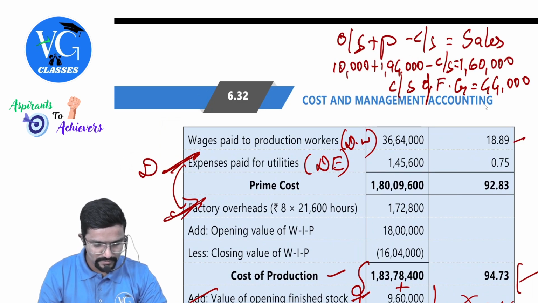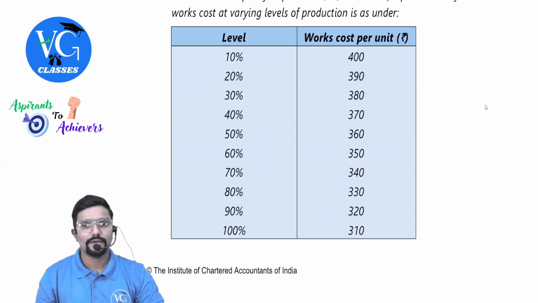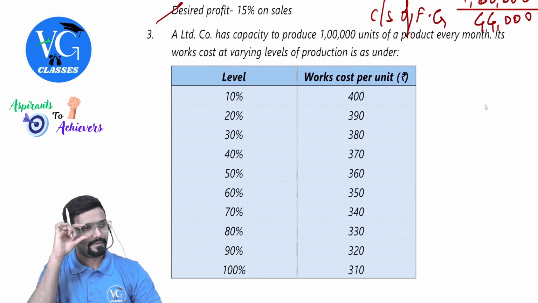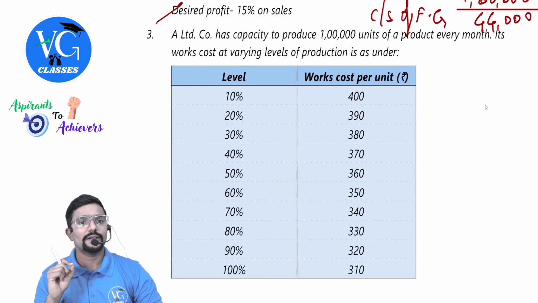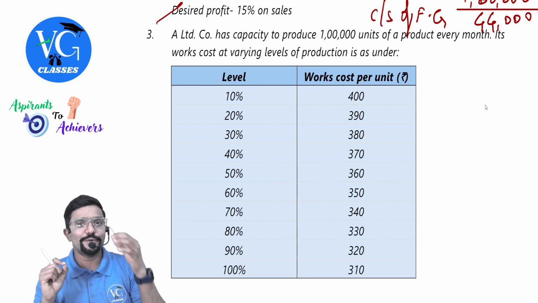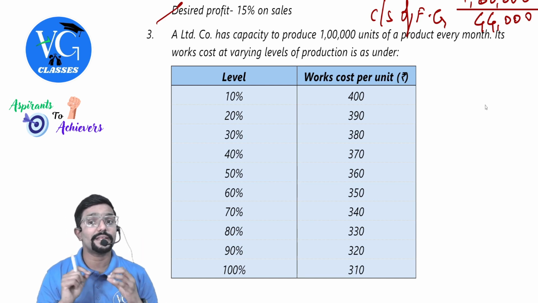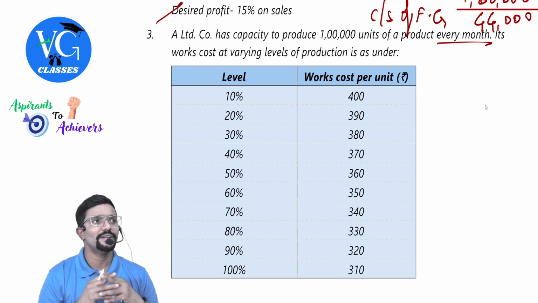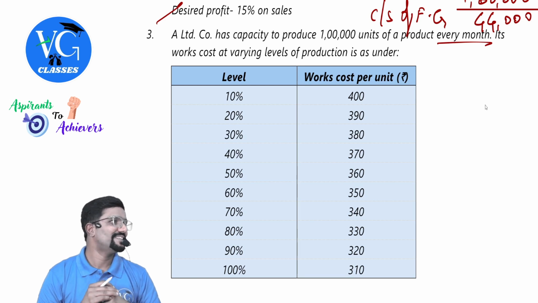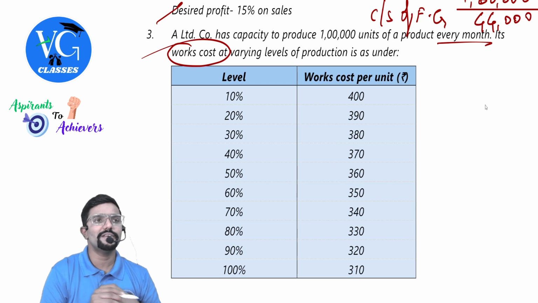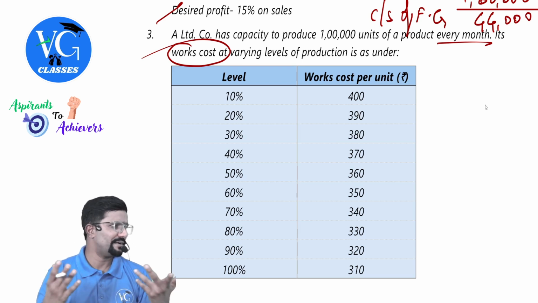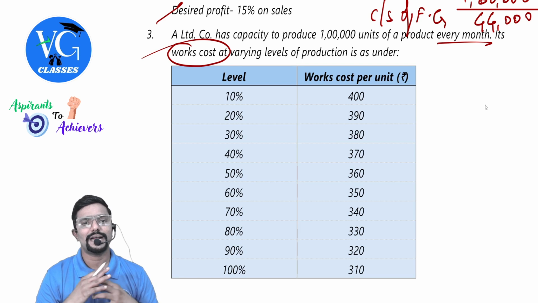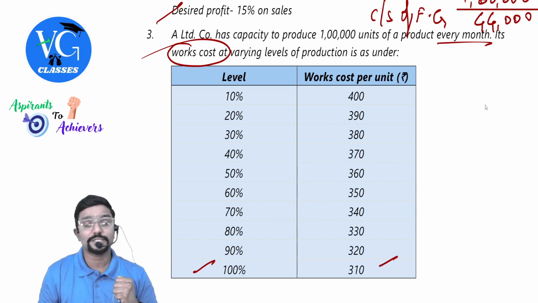Come back to questions. A limited company has capacity to produce 1 lakh units of a product every month. Its works cost at varying level of production is as under. Similar question we did under additional, but there it was prime cost. But what is given here is works cost, factory cost, at different levels. If I operate at 100%, what would be my works cost per unit?